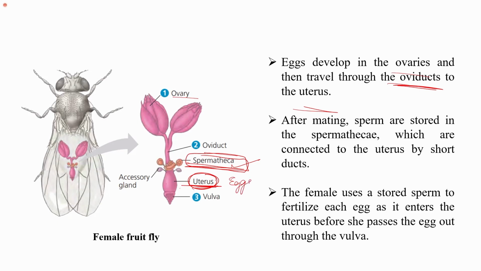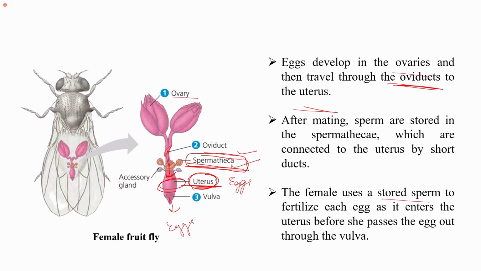The female uses the stored sperm, which is stored in the spermatheca. When the egg is making its passage towards the uterus, it gets fertilized. So before it enters the uterus, the egg is fertilized by the stored sperm from the spermatheca, and the fertilized egg reaches the uterus. And before she passes the egg out through the vulva, so through this the eggs are passed.